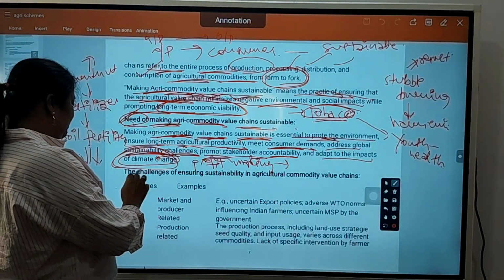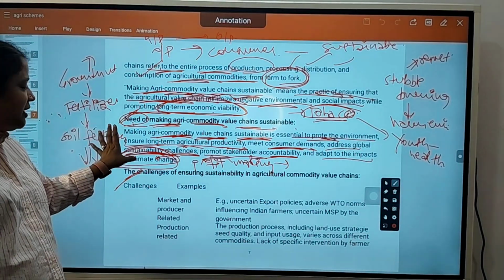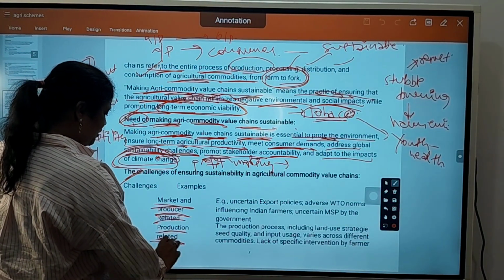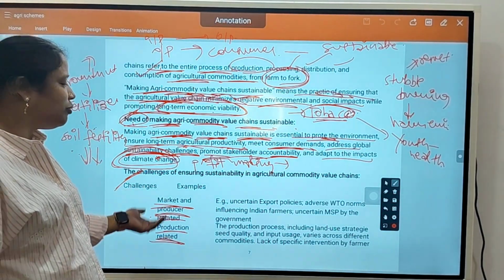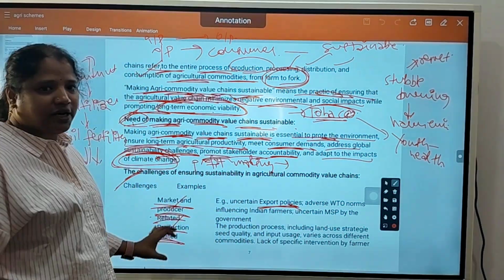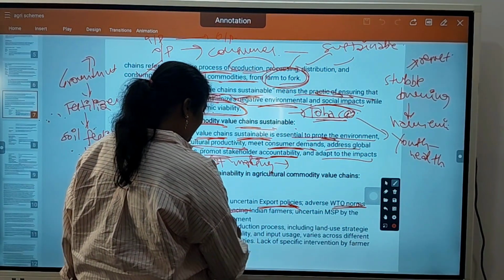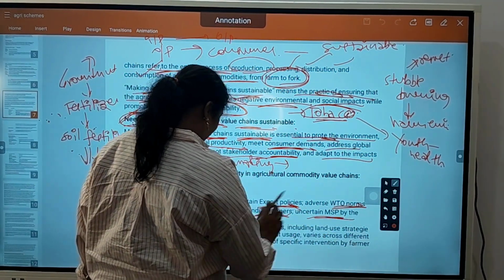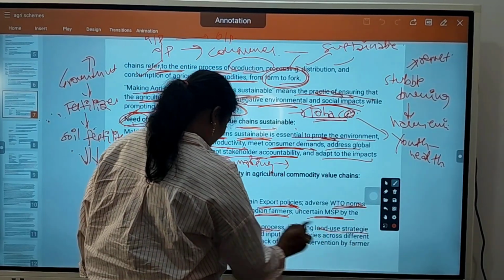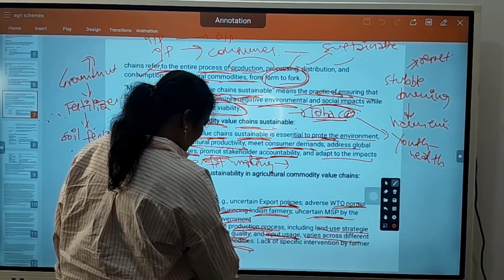What are the challenges here in achieving this ambition? Market, producer related and production related issues. Suppose export policies are there. Producer related or production related issues will be there. In that, export policies, WTO norms influencing Indian farmers, uncertain MSP by government. Production process including land use strategies, seed quality, input usage varies across different commodities.